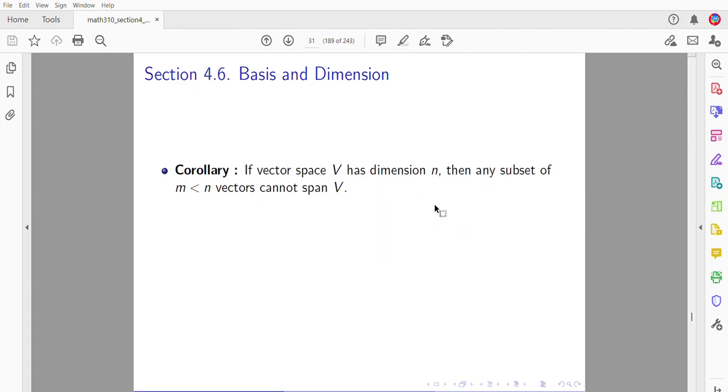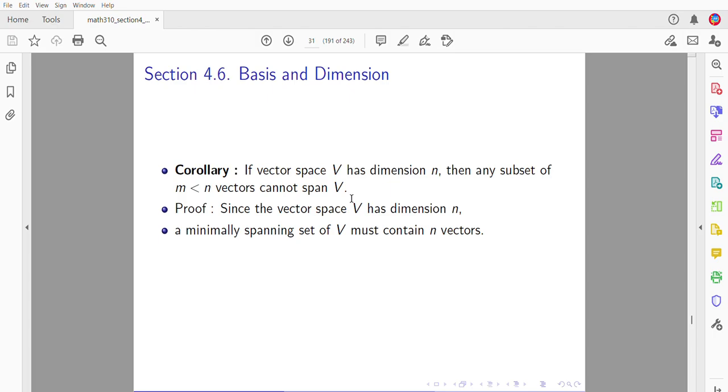Likewise, if a vector space V has dimension n, then any subset with fewer vectors than n cannot span V. Why? Since vector space V has dimension n, a minimally spanning set must contain n vectors because it is minimally spanning. So it has to be the basis, right? It must contain n vectors. So a spanning set of V cannot have fewer than n vectors, right? So you cannot have less than n.